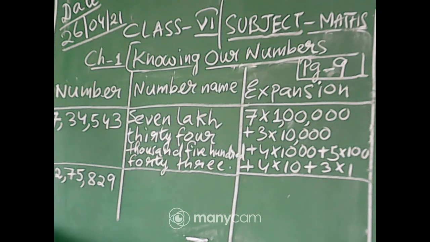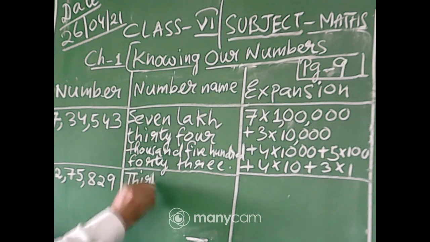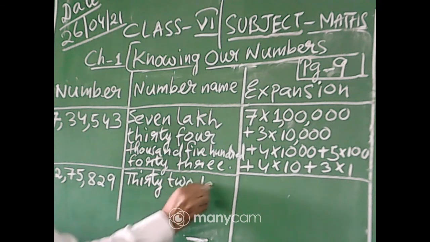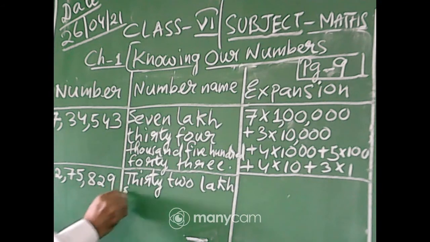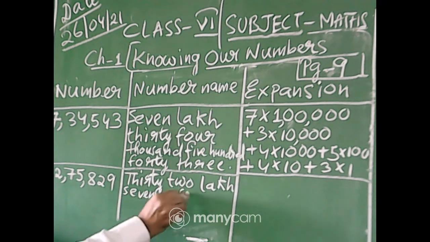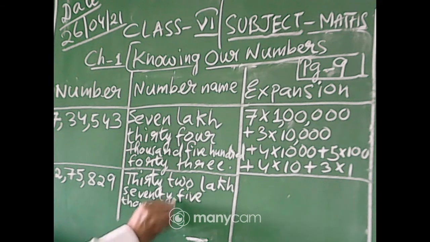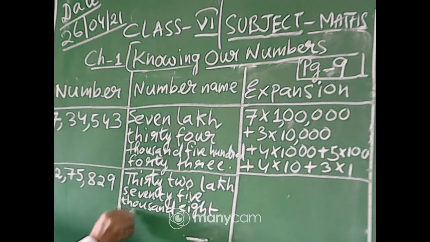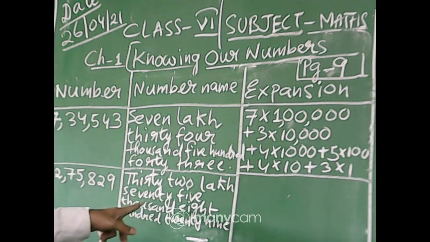So I will write 32 lakh 75,829. Yes, very good. All of you are writing the correct answer.